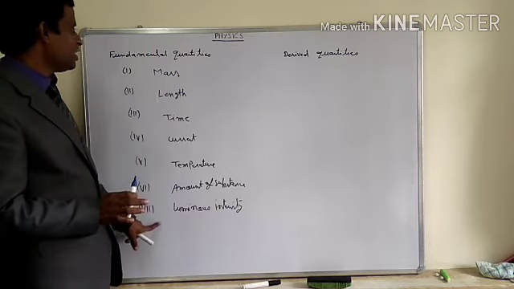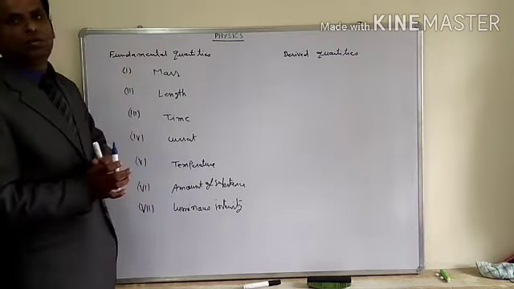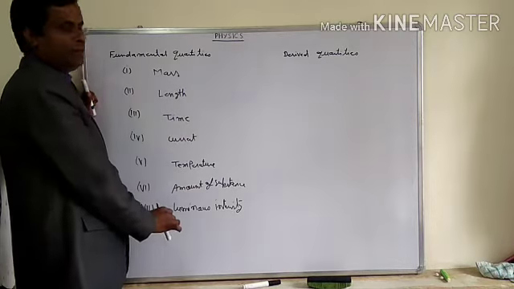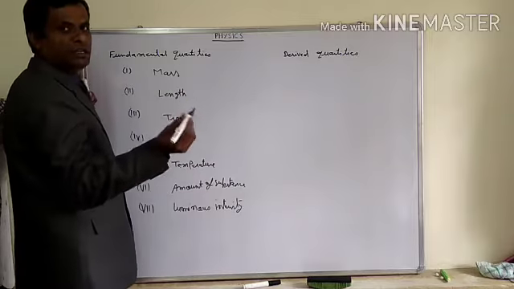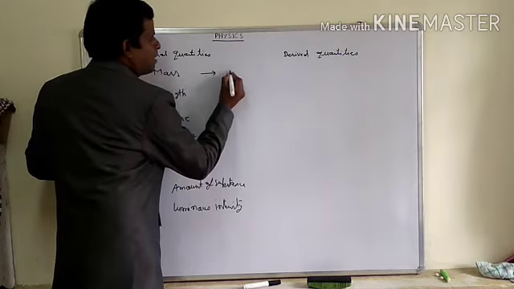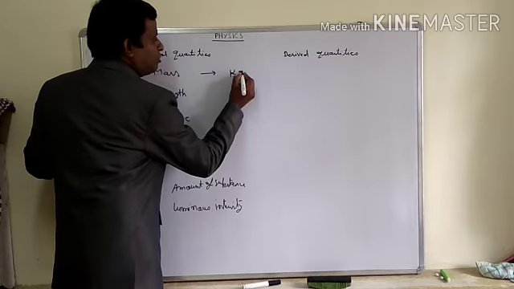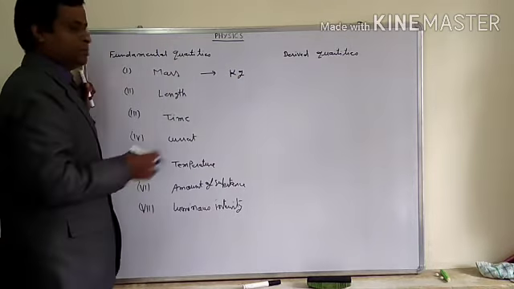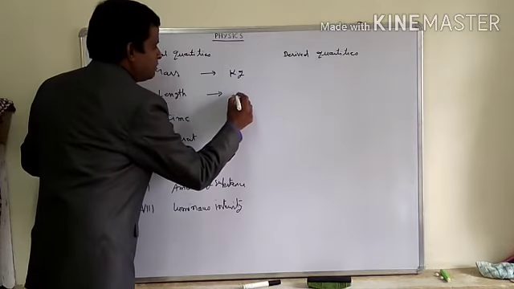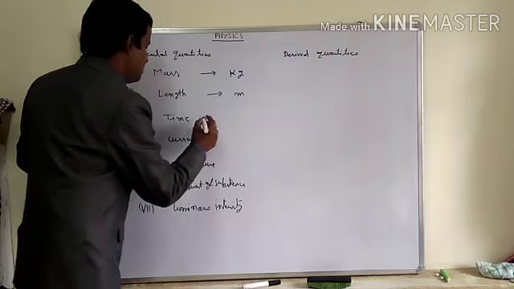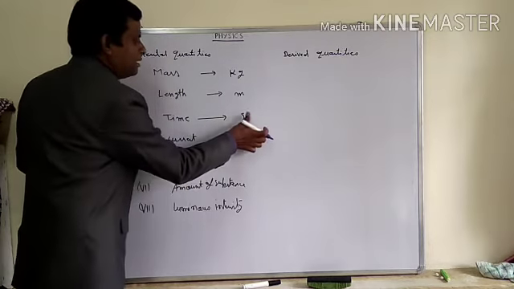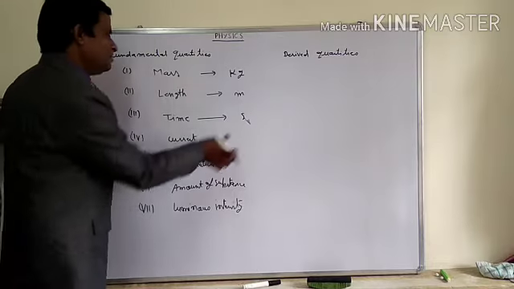These, initially taken, are called fundamental quantities, and the respective units of all these 7 are known as fundamental units. What are the respective units? Mass has a unit of kilogram, represented symbolically as kg. Length has the unit meter, represented by small m. Time unit is second, represented by s.